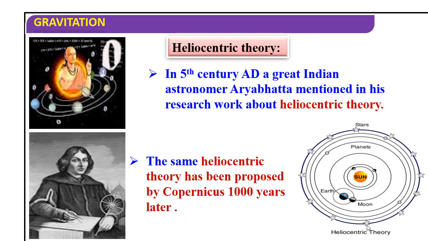Sun is at the center here and Earth is moving, and planets are moving. Earth and moon system, nearby some other planets are there. So the total stars are also moving around the sun. This is correct.